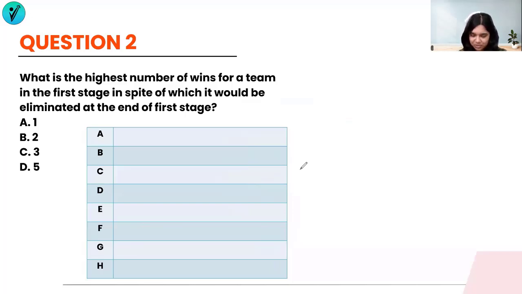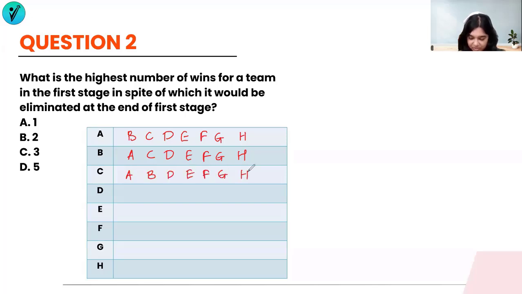So we are looking at matches played across all the teams. So we have A has played with B, C, D, E, F, G, and H. I'm writing the same thing for B as well. B plays A, C, D, E, F, G, and H. C is playing a match with A, B, D, E, F, G, and H. These are all the matches.